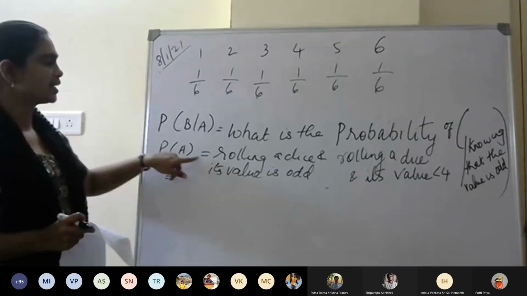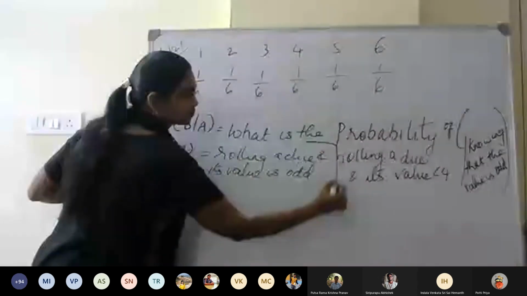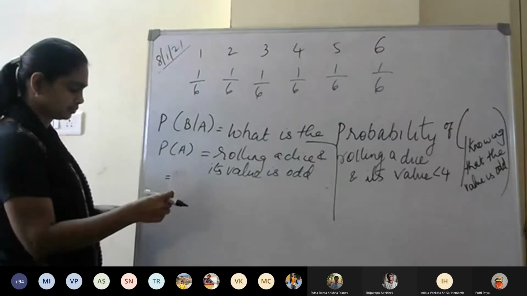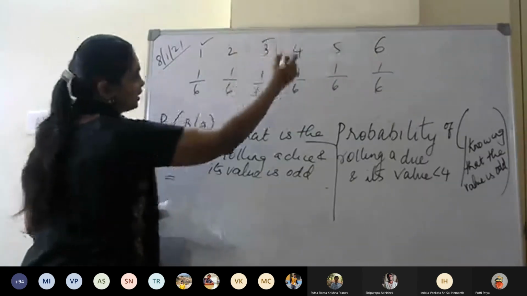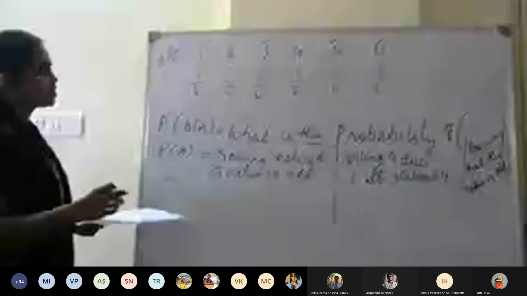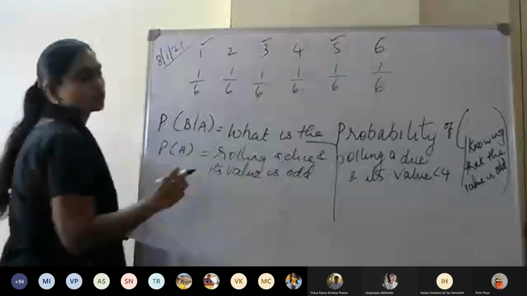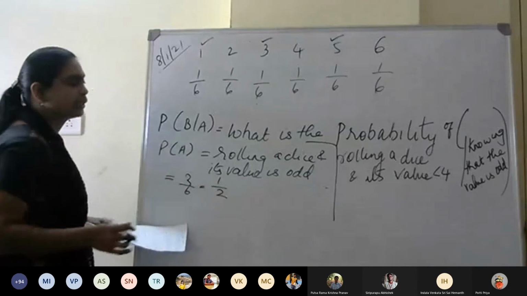So for probability of A, rolling a dice and its value is odd, will be what? Odd numbers we take 1, 3 and 5. So that is 1 by 6 plus 1 by 6 plus 1 by 6. That is 3 by 6 and that is equal to 1 by 2.